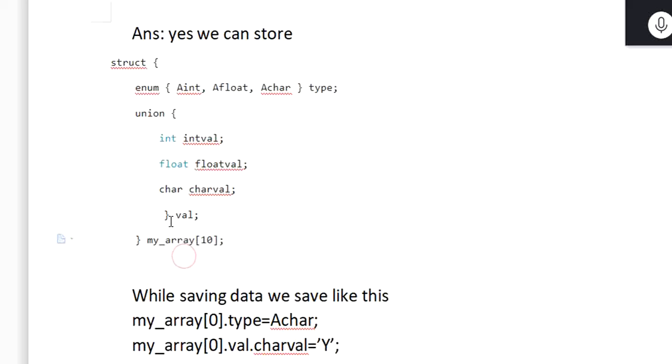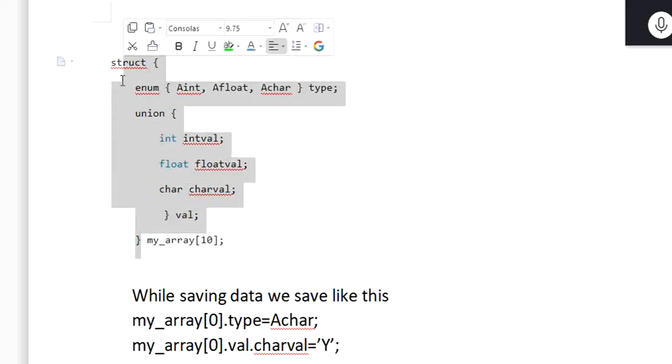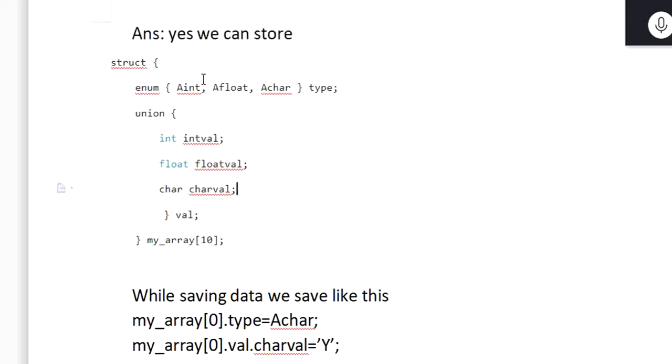Now we made an array of this data type. So whatever data we save, we will keep the information also, which type of data we are saving. So how can we keep the information? Consider this my array 0th element type.